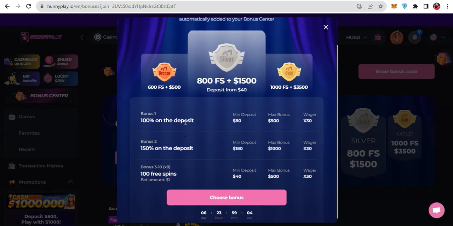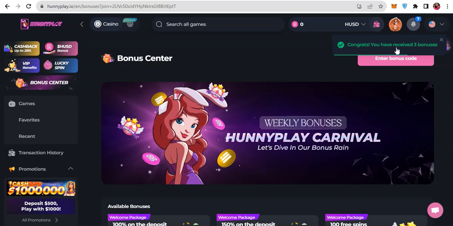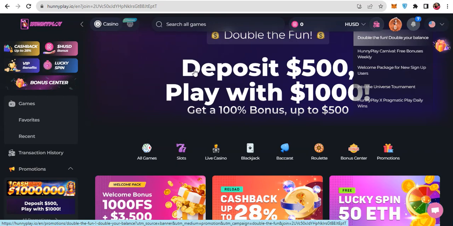Bonus 1 is 100% on the deposit, minimum deposit $80, max deposit $500, and wager is X30. Bonus 2 is 150% on the deposit, minimum deposit $180, max deposit $1,000, and wager is X30. And bonus 3 is 100 free spins, bet amount is $1, minimum deposit $14, and max deposit is $500, and here you can see wager X30. So I will click on choose bonus, and here you can see you have received 3 bonuses. That's how it works. Let's go to the home page now, and I will explain more about Honeyplay.